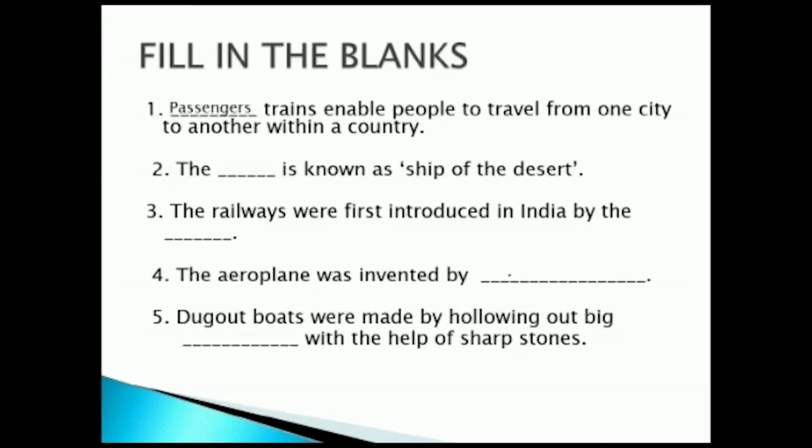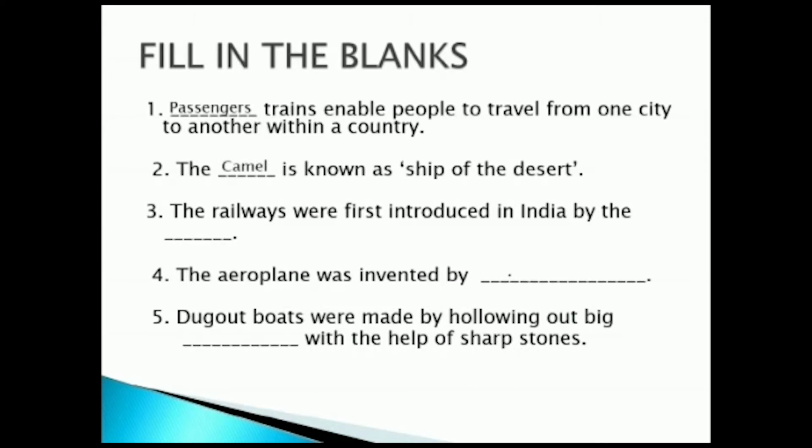The answer is passengers train. So the passengers train enable people to travel from one city to another within a country. The second one, the dash is known as the ship of the desert. The answer is the camel is known as the ship of the desert.